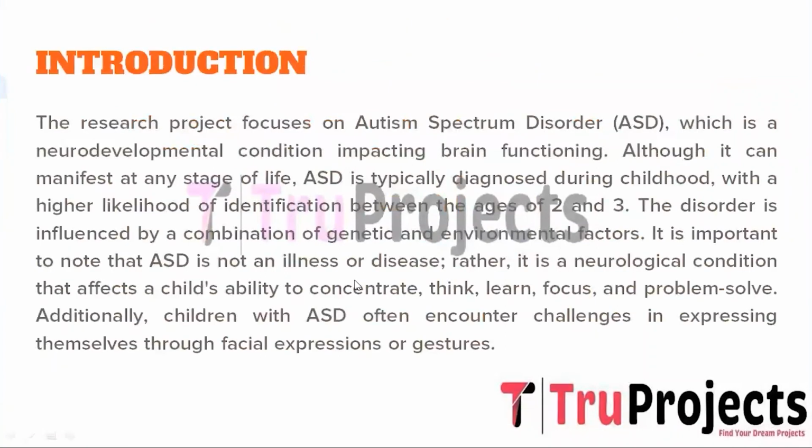The main focus of this project revolves around autism spectrum disorder, a neurodevelopmental condition that affects brain functioning. While ASD can become apparent at any point in life, it is commonly diagnosed during childhood, with a higher likelihood of identification between the ages of 2 and 3. The development of this disorder is influenced by a combination of genetic and environmental factors.